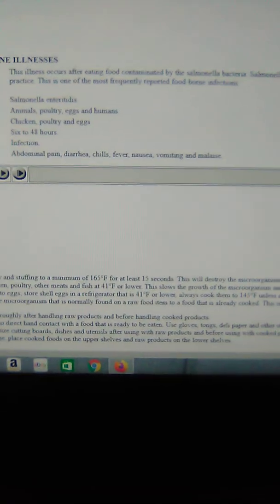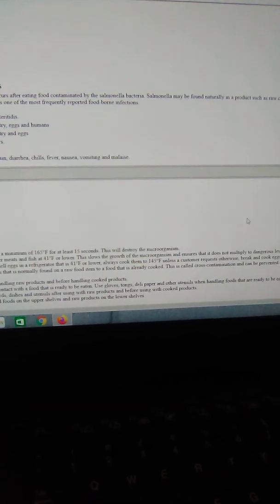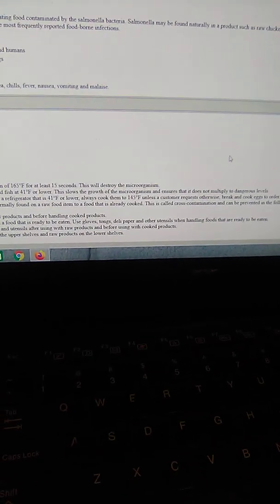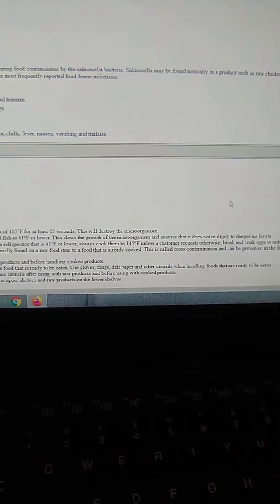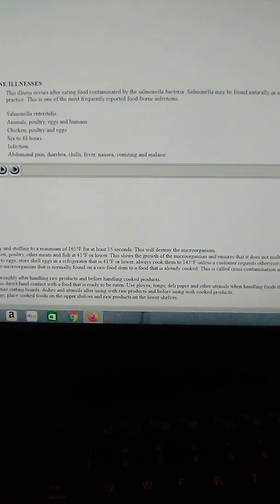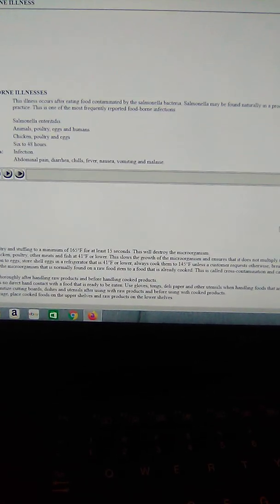Control measures: cook chicken, poultry, and stuffing to a minimum of 165 degrees Fahrenheit for at least 15 seconds. This will destroy the microorganism. Second, refrigerate raw chicken, poultry, other meats, and fish at 41 degrees Fahrenheit or lower. This slows the growth of microorganisms and ensures that it does not multiply to dangerous levels. Remember the storage and refrigeration processes to keep food safe.